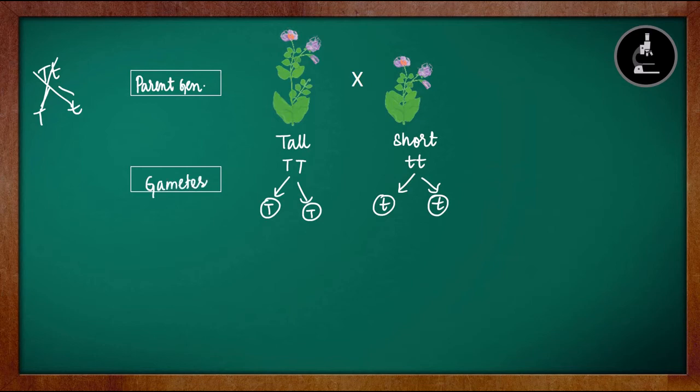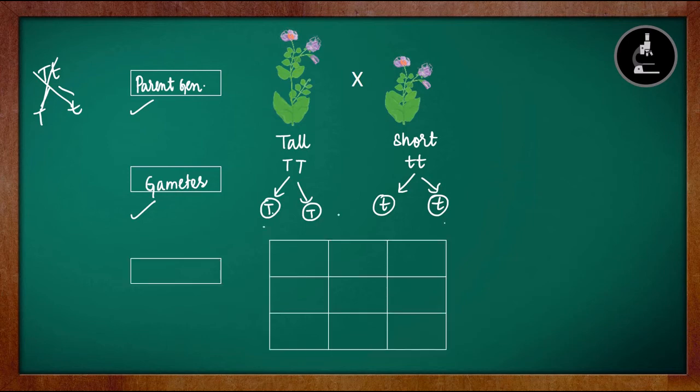This is the parental generation, and these are the gametes. Now we are going to check the possibilities. What if this gamete fuses with this? What if this gamete fuses with this? To understand the various possibilities, we use a square board called a Punnett square. Using this Punnett square, we will be able to understand the various combinations.